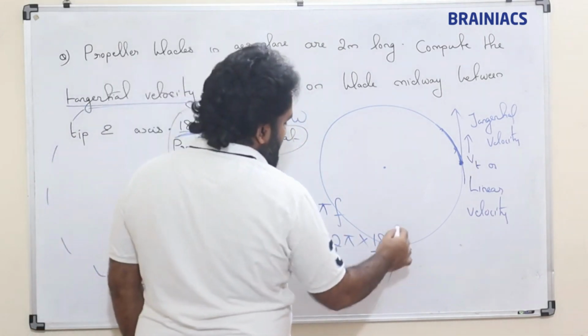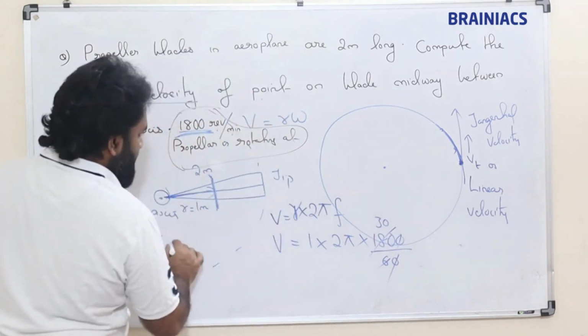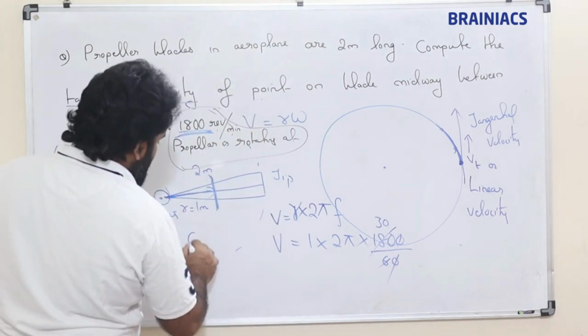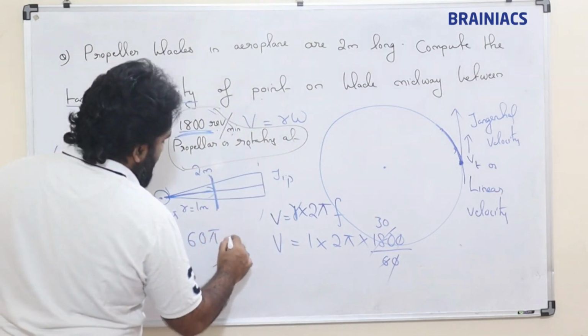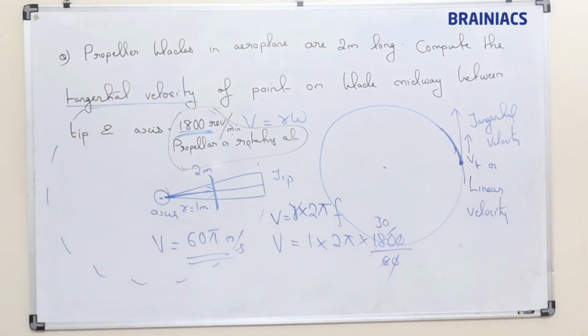So this is 30. So velocity is how much? 60 pi meter per second. That is the answer. 60 pi meter per second.